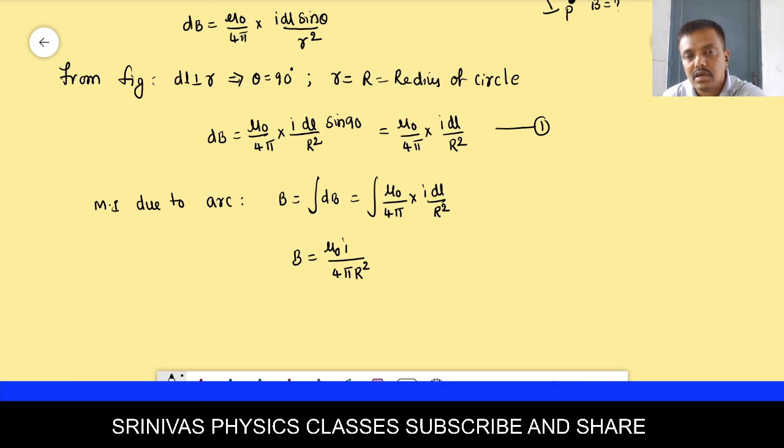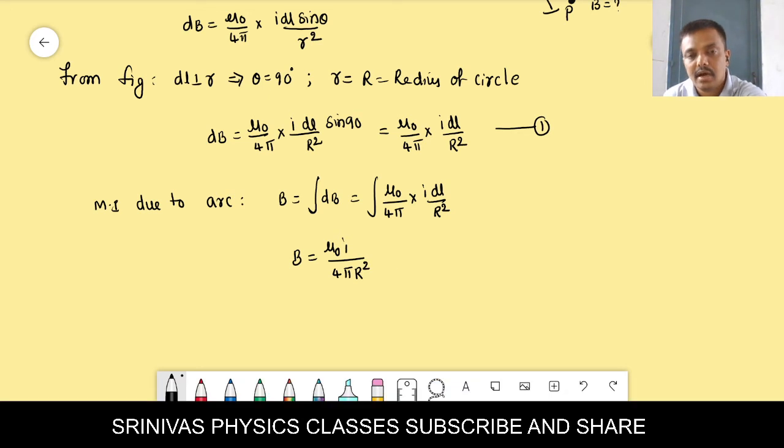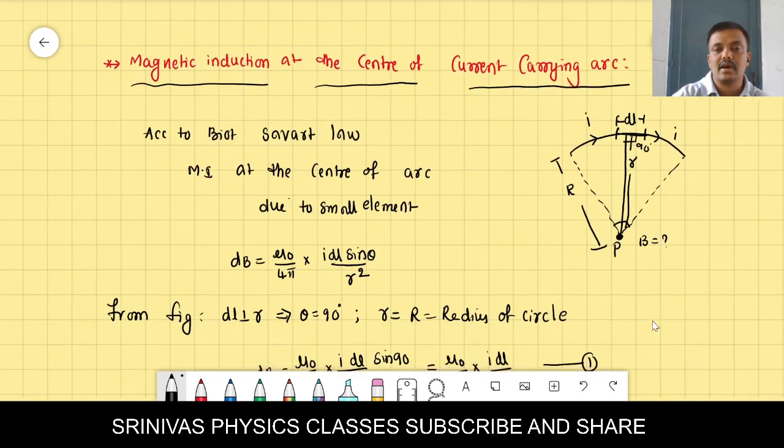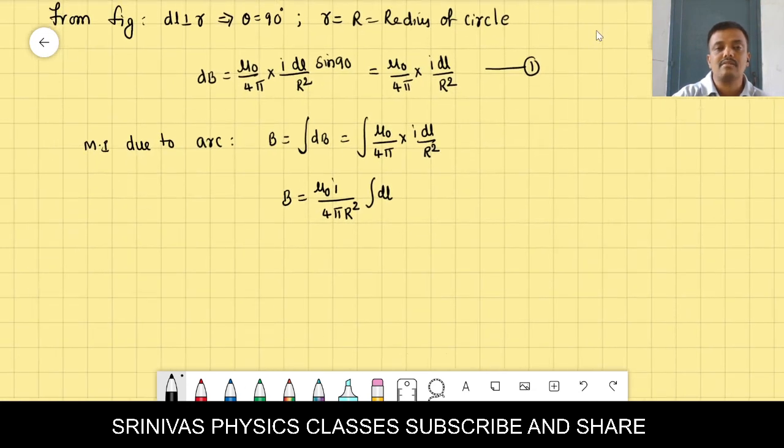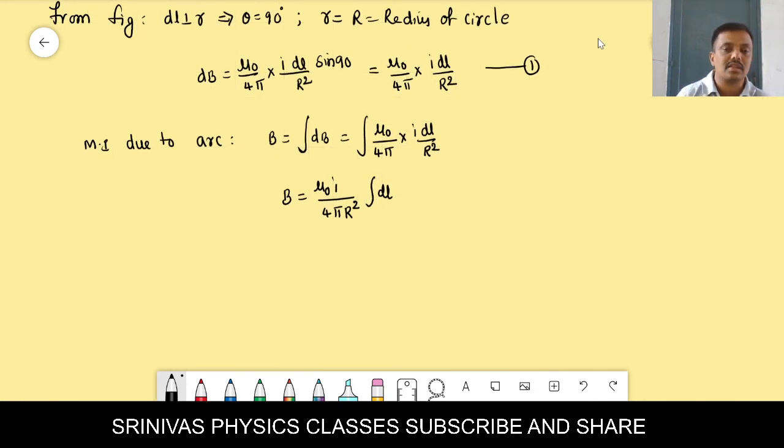Integration dl gives the total length of the arc. Is it correct? We have to write here integration dl. What I am doing here: mu naught I by 4 pi r square, the constant, I am writing outside. What is integration dl? Dl is considered as the small element on the arc, no? Integration dl we will take as the full length of the arc. Integration dx is x. Integration dl is l. Mu naught I by 4 pi r square into l we write.